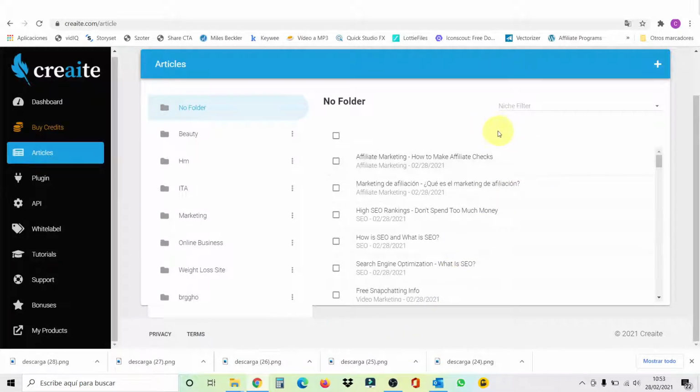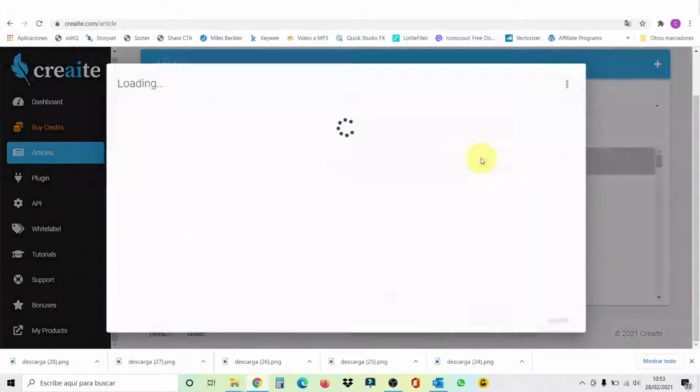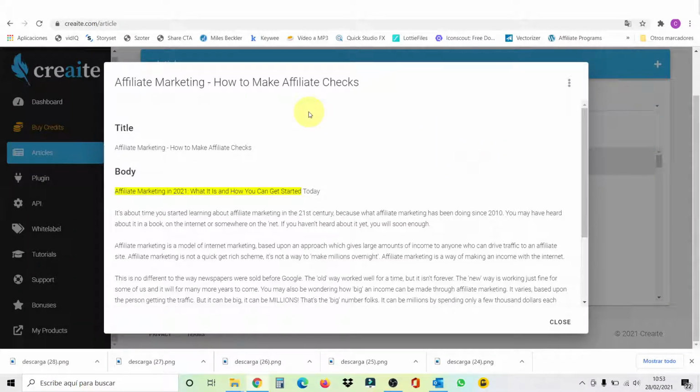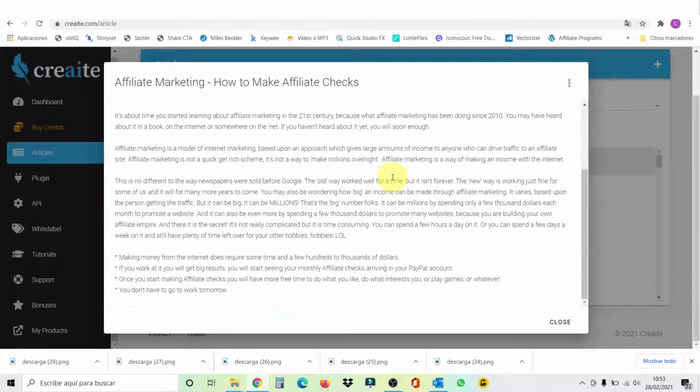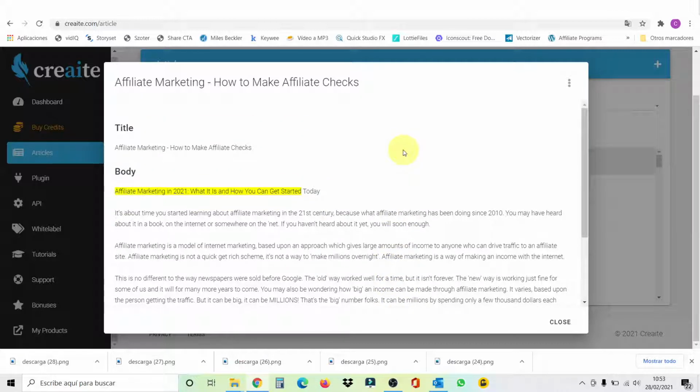Okay, it already finished, and this is our article. It says affiliate marketing, how to make affiliate checks. You see, so it's totally different from the other one. This is the phrase we used to start, okay? And now this is the article it has written. I'm going to read this now, guys, so you can see that there's no way to tell that this was written by a machine, okay?